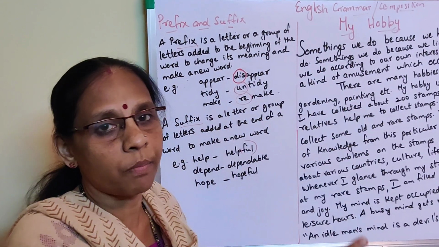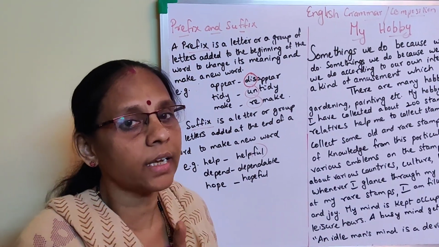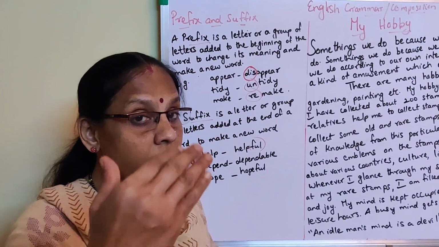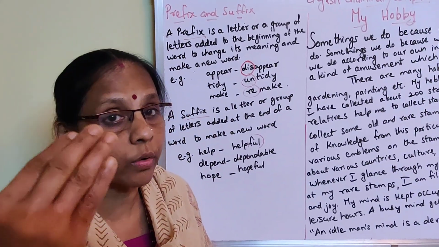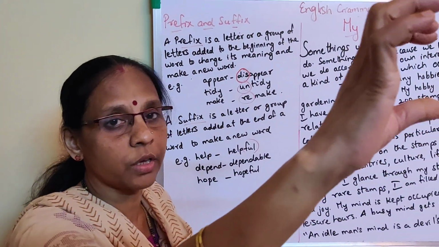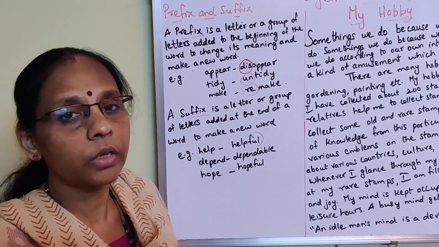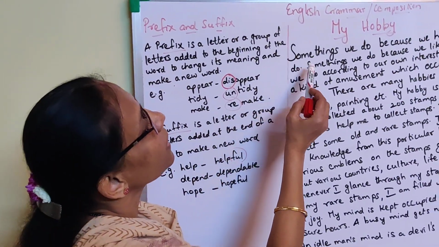Then you can write a composition. Understood? Always I tell you in the class, it's not at all hard. Always think about the points, what all things you are going to write. Before that, a small introduction is to be given. Then start with the second paragraph, and then write in that. Okay, so here, see, my hobby.